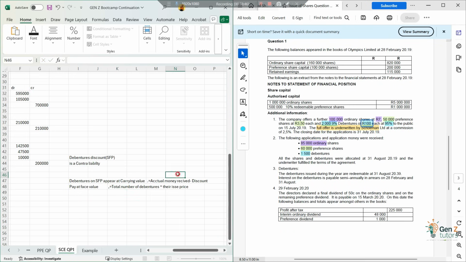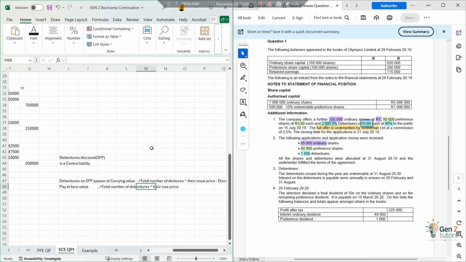Then also over here I should fix this and say, instead of saying actual money received, I should actually just say total number of debentures times their issue price, less that discount, minus the discount.